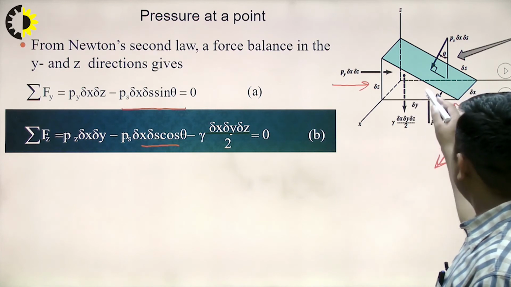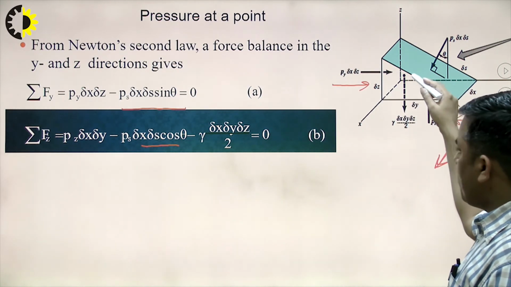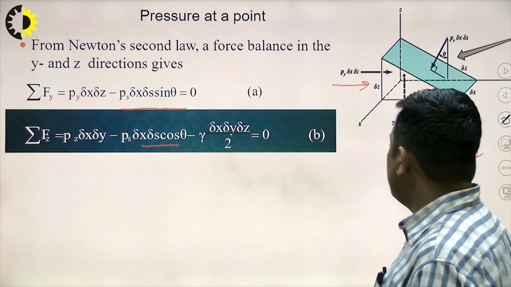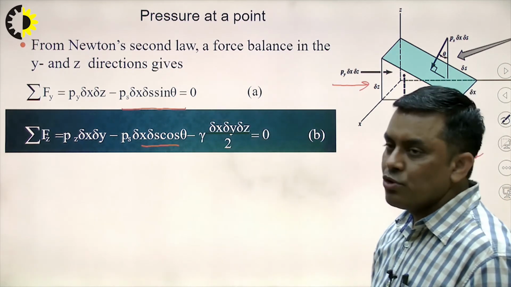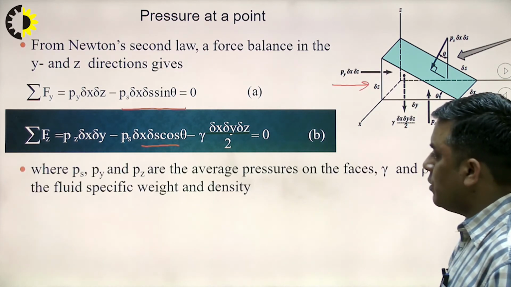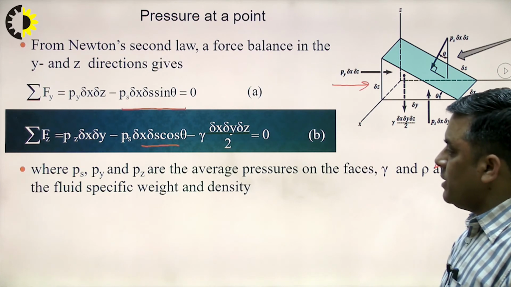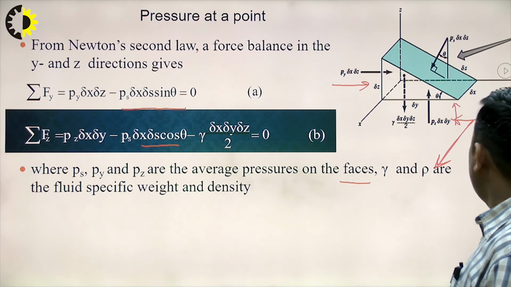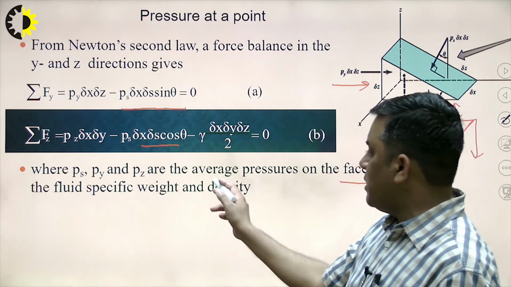And another force in the z direction is the weight, minus gamma delta x delta y delta z upon 2, equals 0. So these are the two equations from the force equilibrium condition: sigma Fy equal to 0, sigma Fz equal to 0. Where Ps, Py and Pz, what are they? Ps, Py, Pz are the average pressures on the faces, and gamma and rho are the fluid specific weight and density.